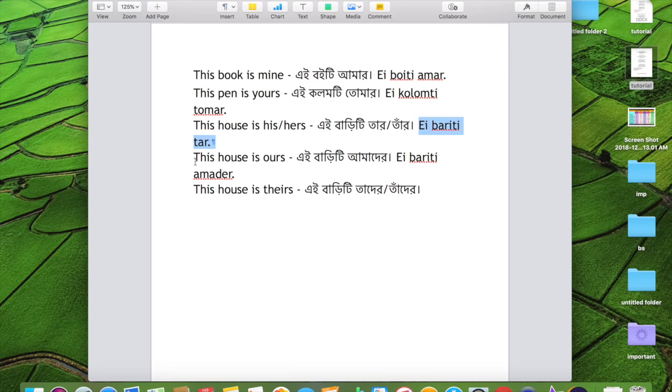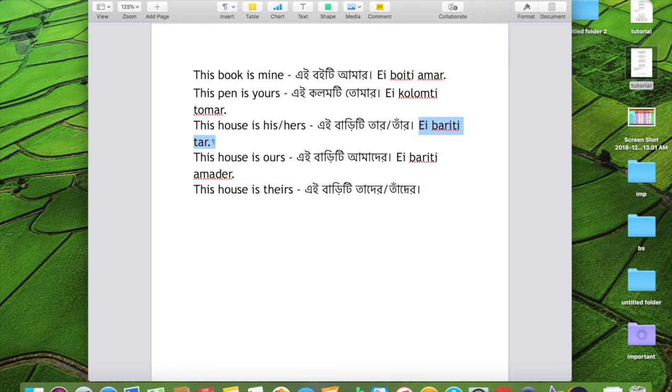Then we got this house is ours. Ei bariti amader. This house is ours. Ei bariti amader. And then this house is theirs. Ei bariti tader.